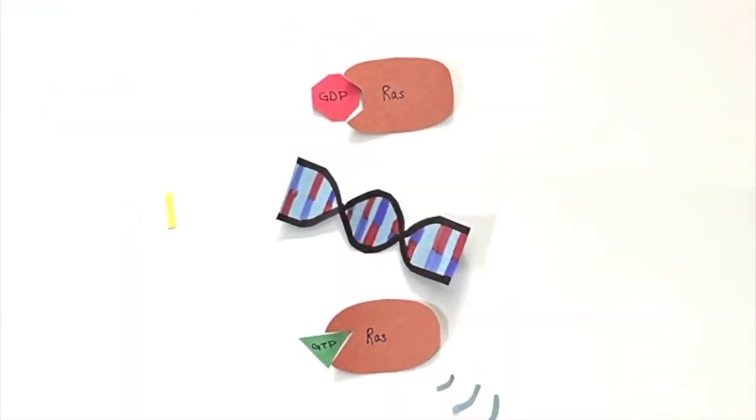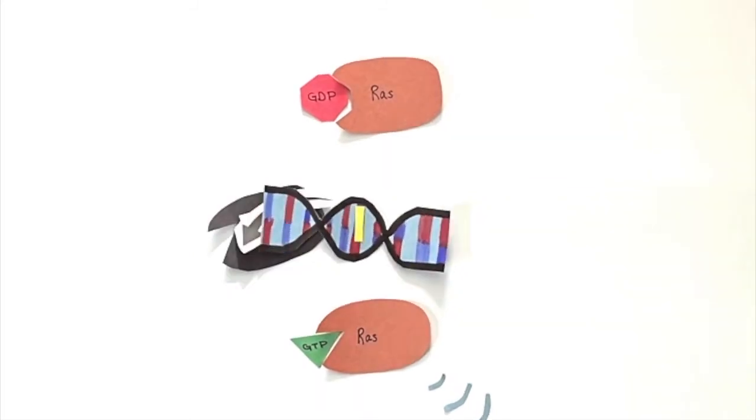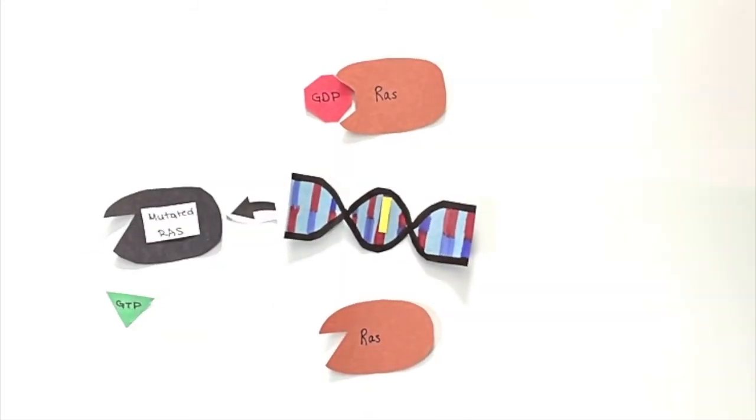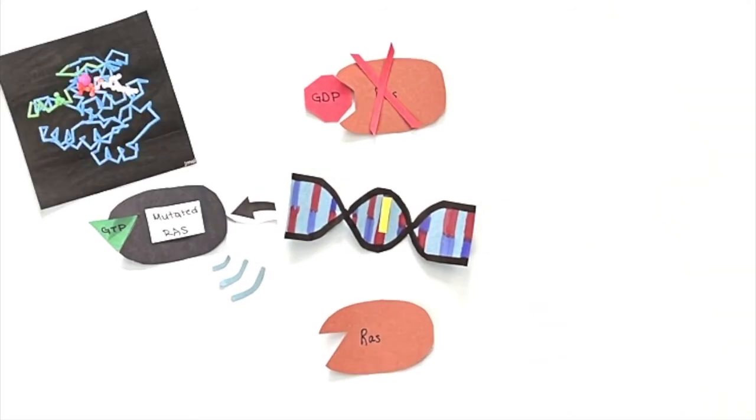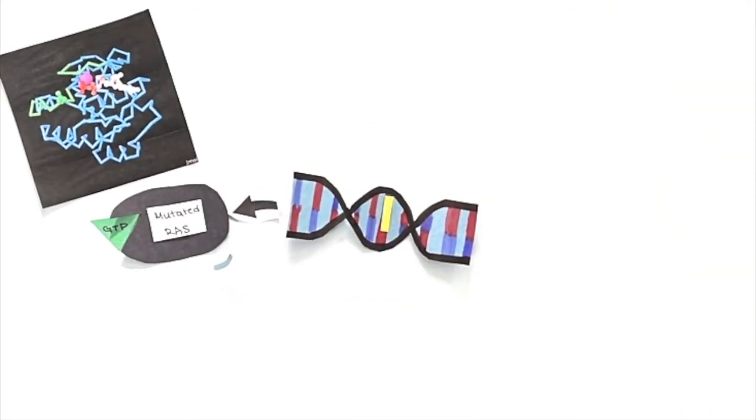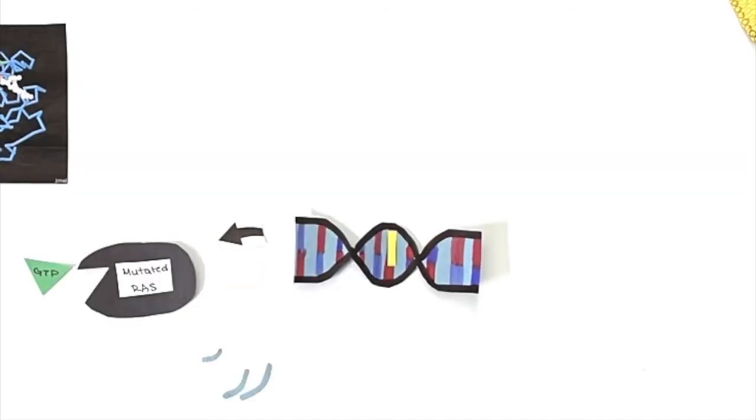But how do mutations in RAS lead to cancer? Genetic mutations in the RAS protein cause it to bind only with GTP, meaning that it is constantly activated. This creates a positive feedback cycle as cell growth signals are continuously sent, leading to the development of cancerous tumors.